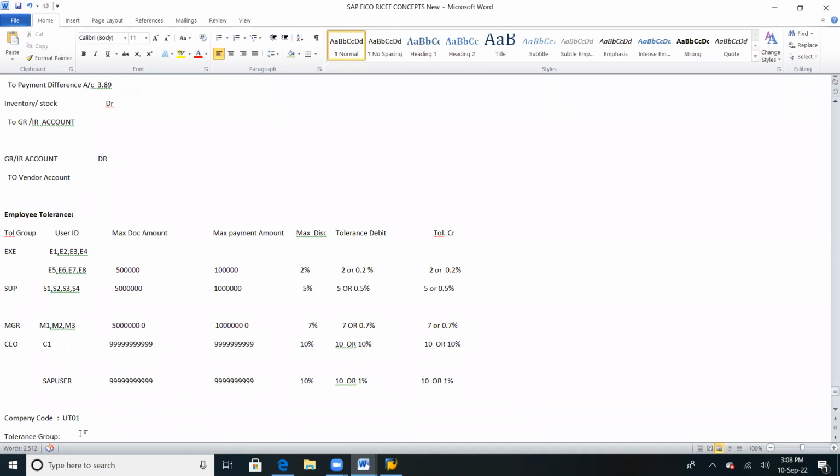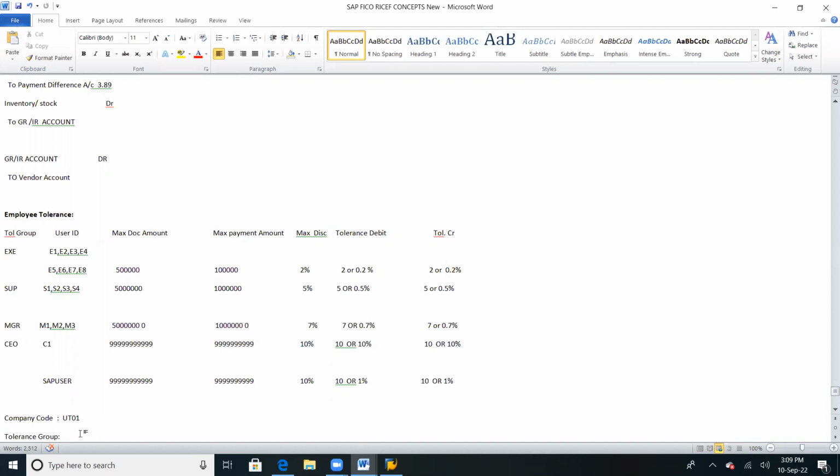Is this clear? In the training environment, don't say that in an interview. If you say you have one year of experience, they'll ask what tolerance group you have given. Don't say that we left it blank. Say that as per the designations, we have given the tolerance groups. Only in the training environment we leave it blank, because we don't have multiple users. We will have only one user access. That's the reason we are leaving it blank.